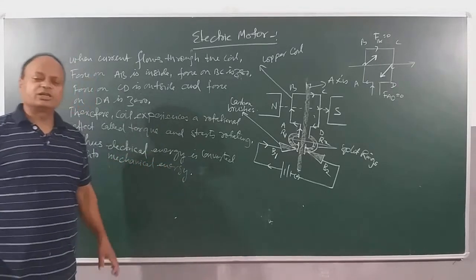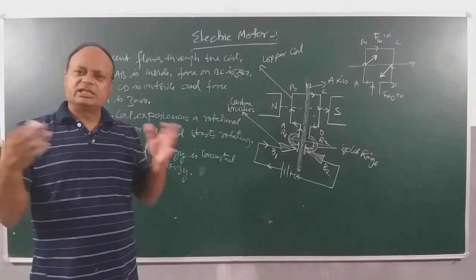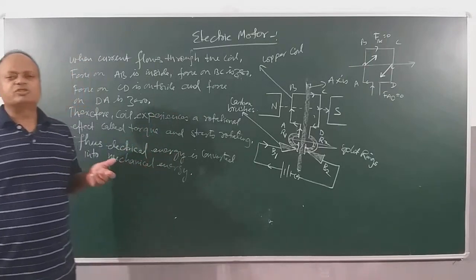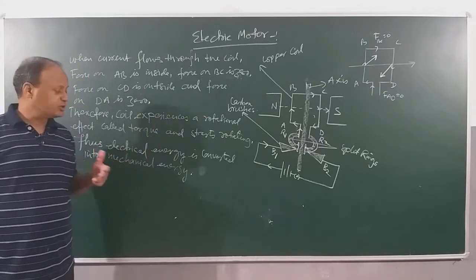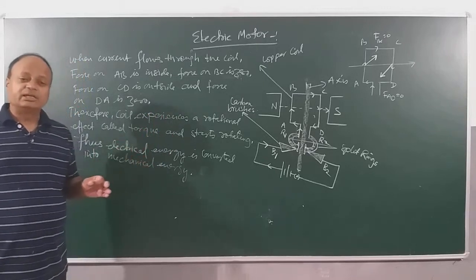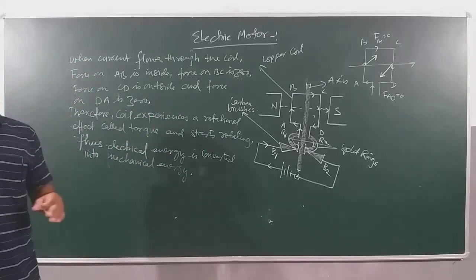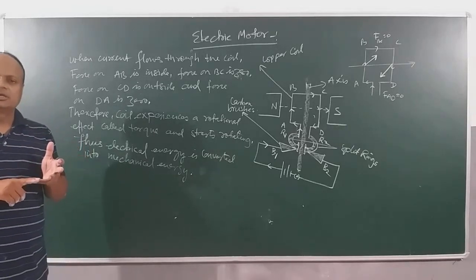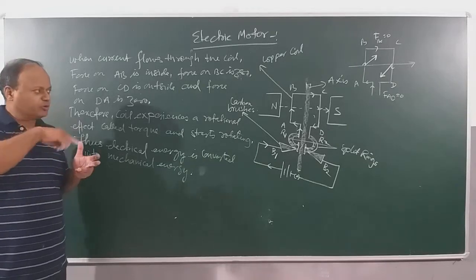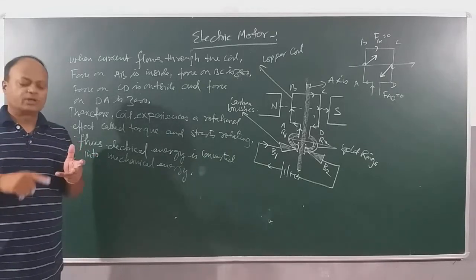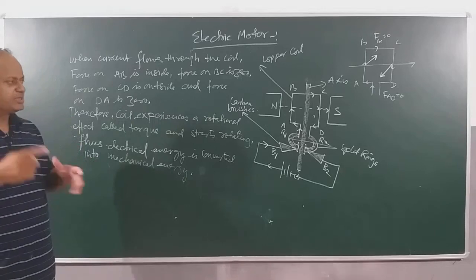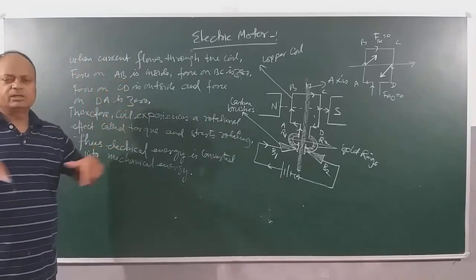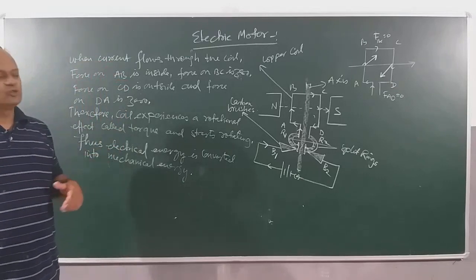So you saw how we can actually convert electrical energy into mechanical energy. It is a very simple process. Direction of force acting on each arm is explained by using Fleming's left hand rule. Now remember that speed of rotation of the coil can be increased by increasing number 1, current; number 2, number of turns in the coil. More turns, the rotation will be more. Number 3, by increasing magnetic field, means a stronger magnet. Number 4, by using a coil with greater area. So these are the factors, children.